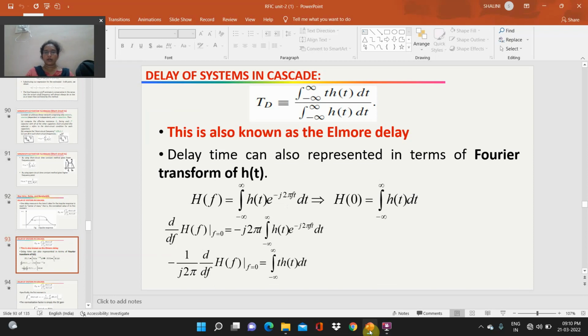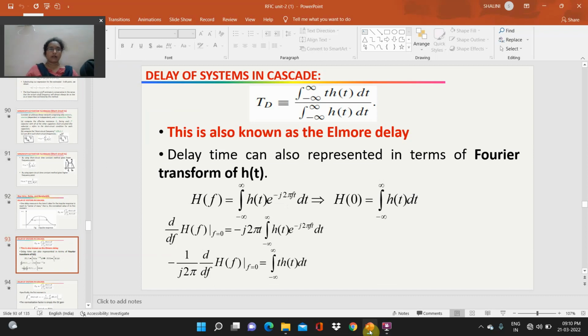Delay time can also be represented in terms of the Fourier transform of h of t. So H of f is equal to the integral from minus infinity to infinity of h of t e power minus j 2 pi f t dt, which at f equal to 0 is H of 0, equal to the integral of h of t dt.